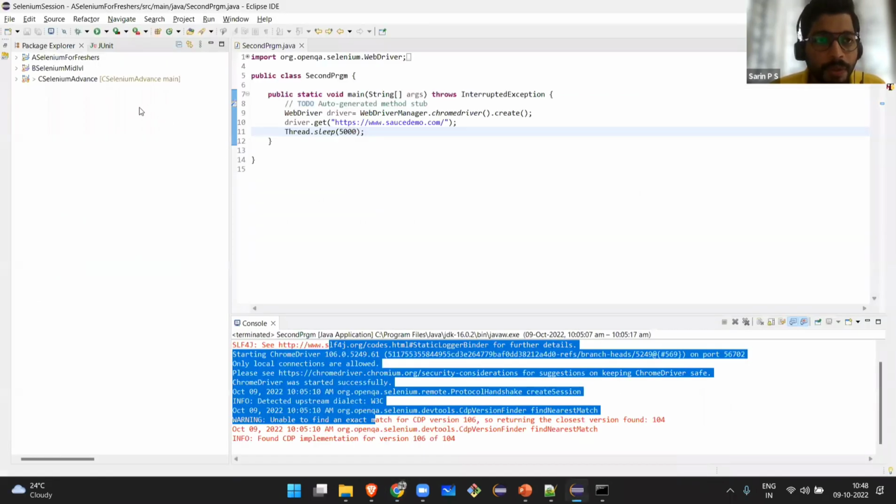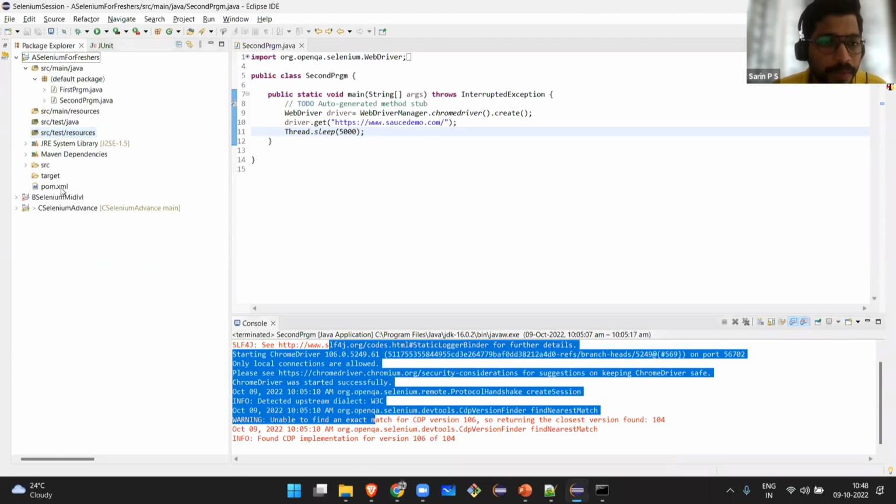If you create a Java project, you won't be able to add all those dependencies, because all the dependencies are added in the POM file. So Java doesn't know anything about Selenium. Once you have this Maven dependency, only then can you get started with Selenium. Okay. So let me start with creating a Maven project.